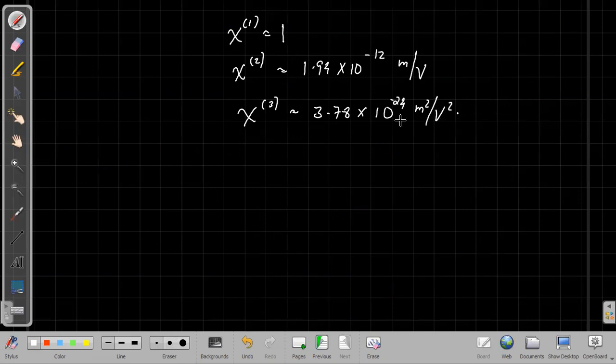We have already said that the electric field that you are applying must be comparable to the atomic electric field, which is in the order of 10 raised to 11 volt per meter.